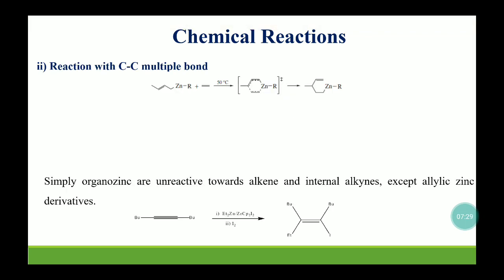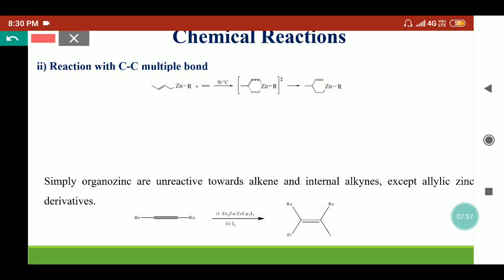In the next reaction, we will see how organozinc compounds are capable of reacting with alkenes or alkynes. Though simple organozinc compounds like dialkyl zinc or diethyl zinc are not so reactive towards alkenes or alkynes, allylic zinc compounds can react with C double bond C moieties.